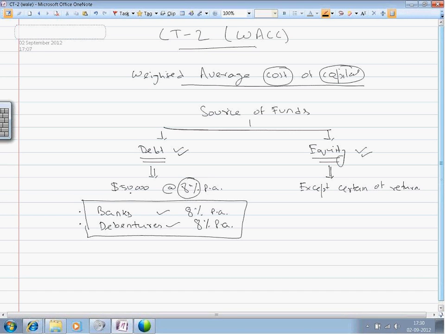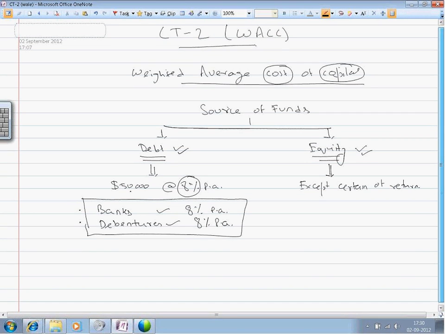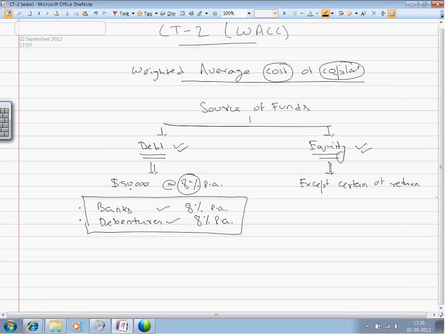This is what I have started giving you: the cost of debt and the cost of equity. Compute the cost of debt and compute the cost of equity.